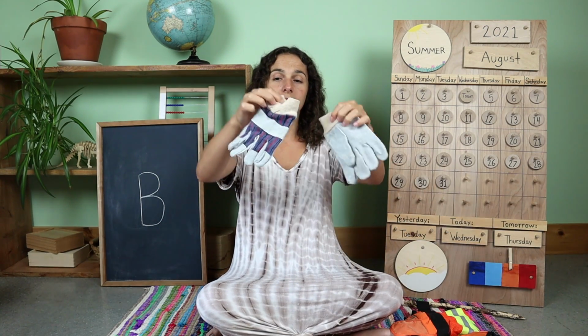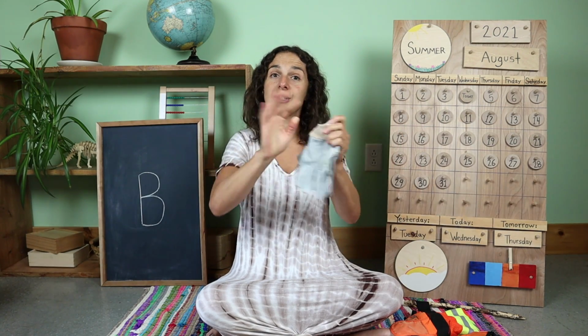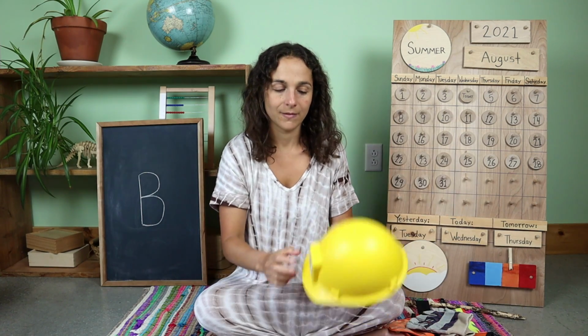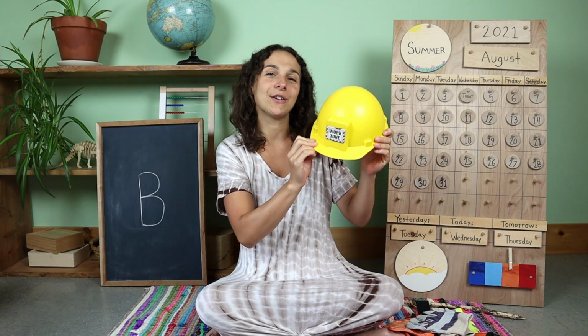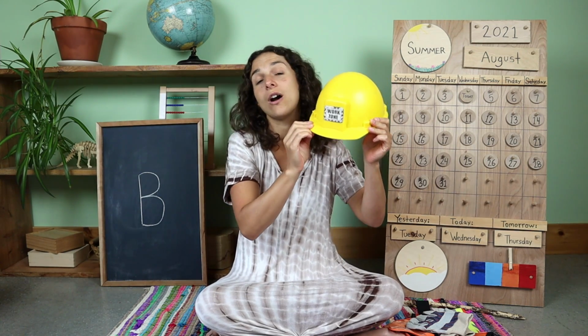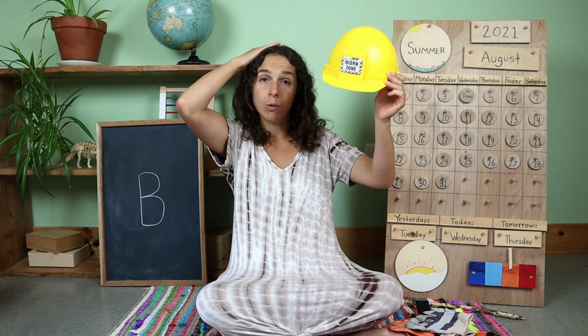Workers also wear gloves, and these gloves are used to protect their hands. We saw this at the beginning of circle time. This is called a hard hat. A hard hat is a helmet, so the helmet protects the worker's head.